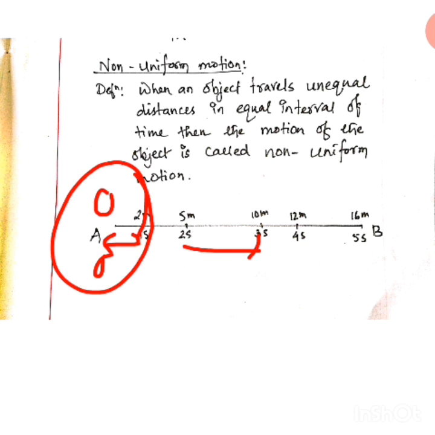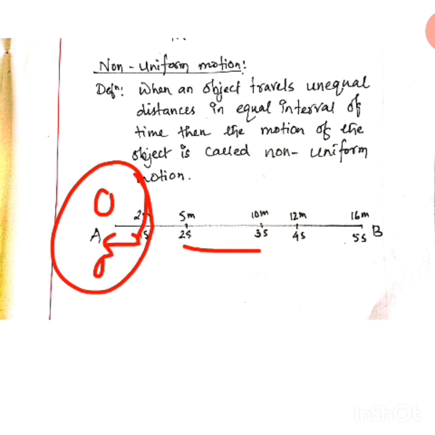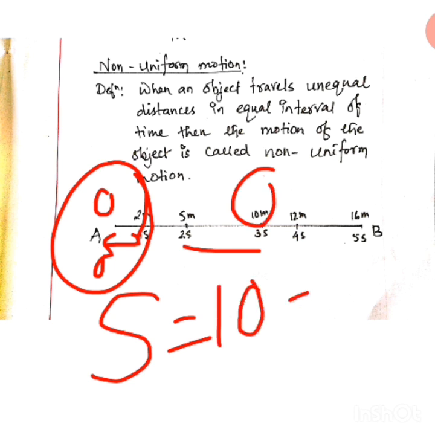Is not it a 1 second time interval? Yes. Why? Because time is 3 minus 2, it's 1 second. So in this 1 second, let me find out the distance traveled. What is the distance traveled here? S is equal to what? 10 meter final value minus initial value, how much? 5 meter. 10 minus 5 is 5 meter.